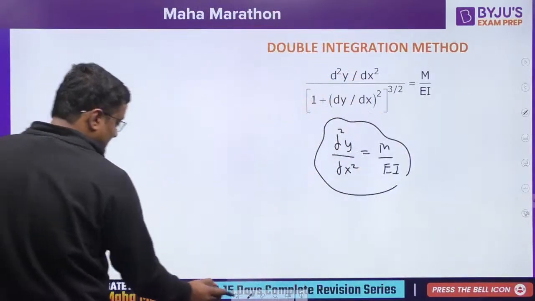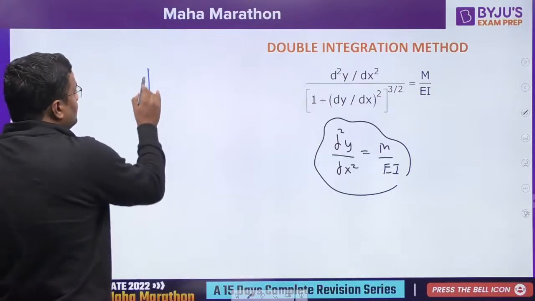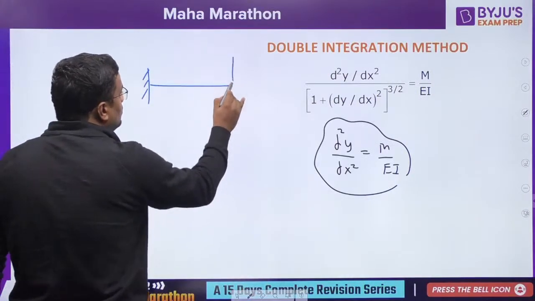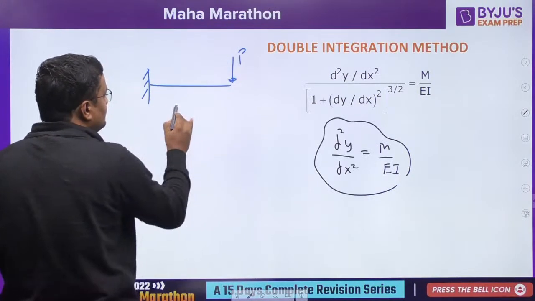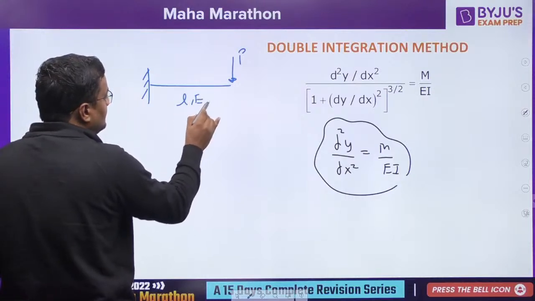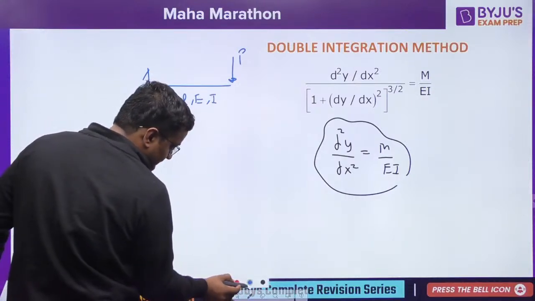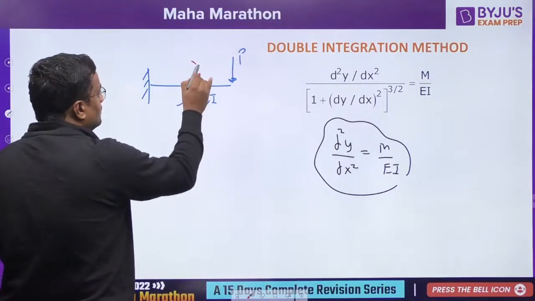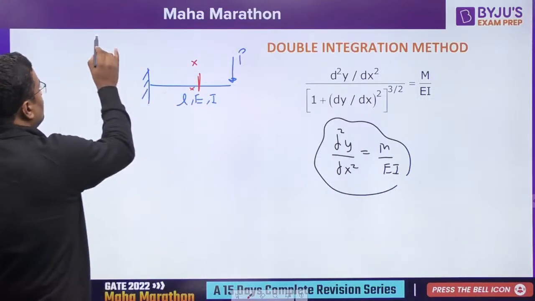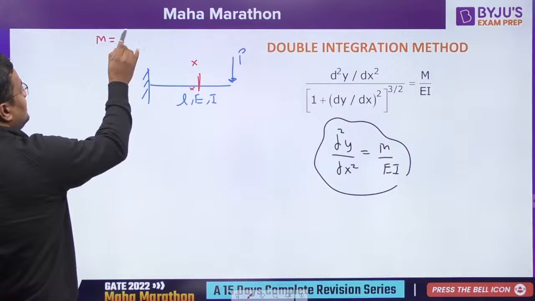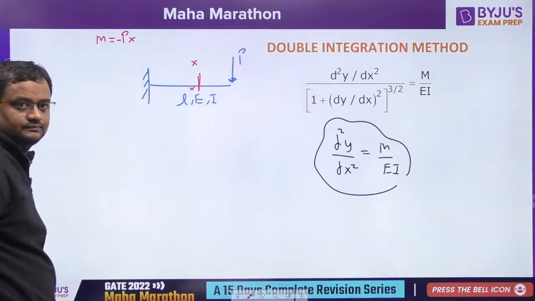So what do you do in such cases, how to solve that? Whenever load is given to you, suppose length is L, this is E, this is I, just take a section here. What is the bending moment here? P into X, hogging.